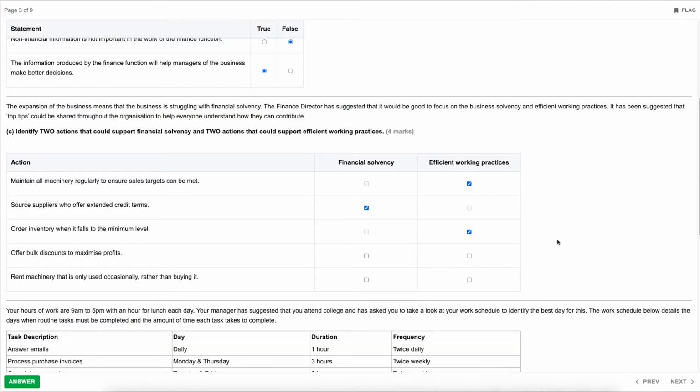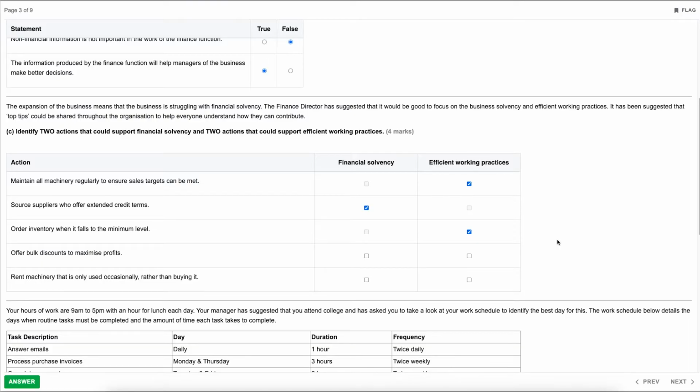So it would be a prime example of efficient working practices. So the next one, offer bulk discounts to maximize profits. Well, us offering bulk discounts to people wouldn't really have a great deal of effect on either financial solvency or efficient working practices. It may encourage customers to buy more. However, that wouldn't really help to maximize profits because you'd be giving them a discounted price anyway.